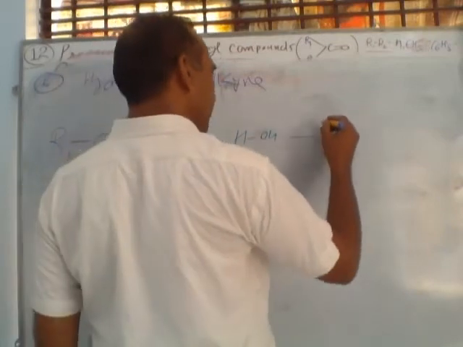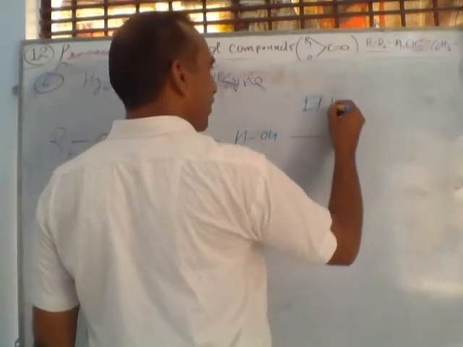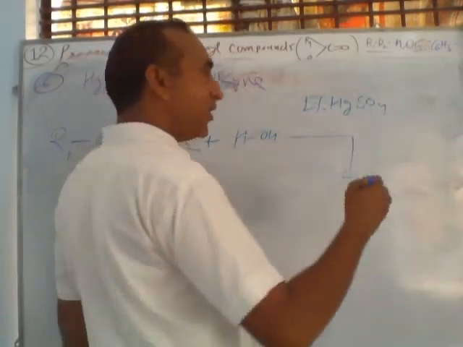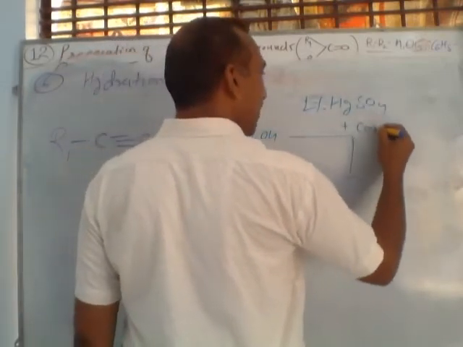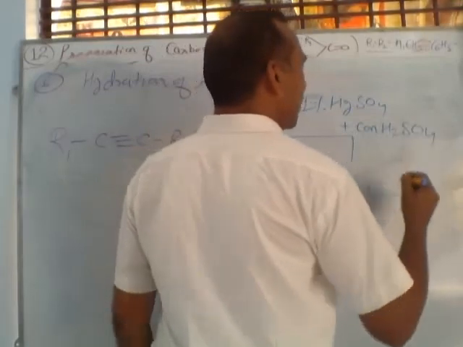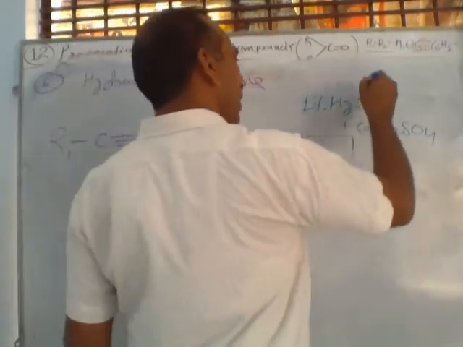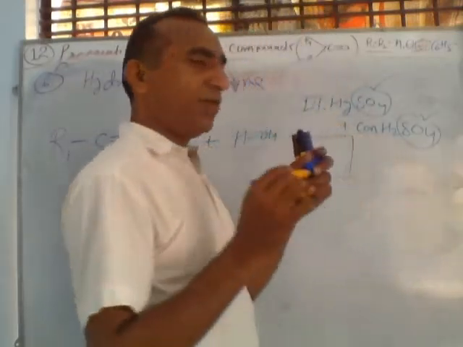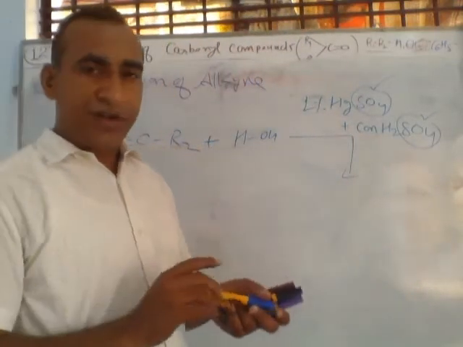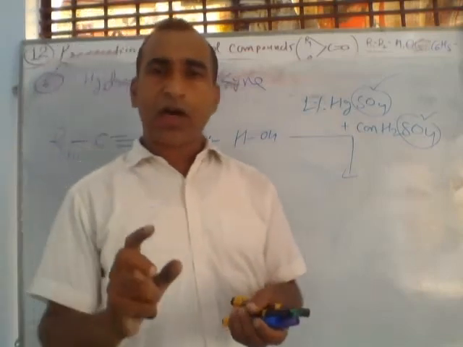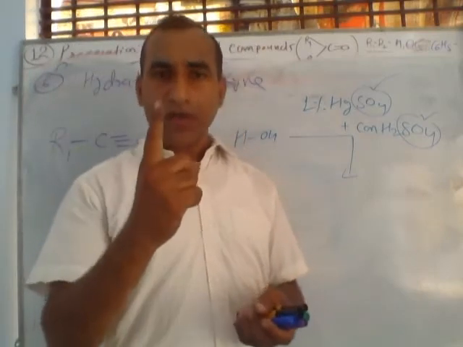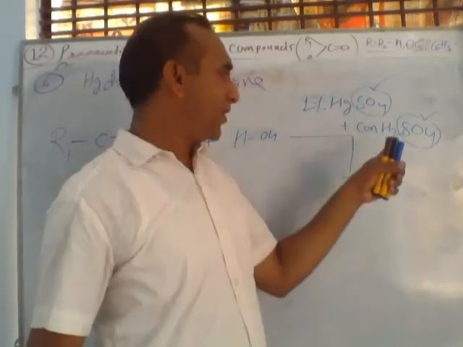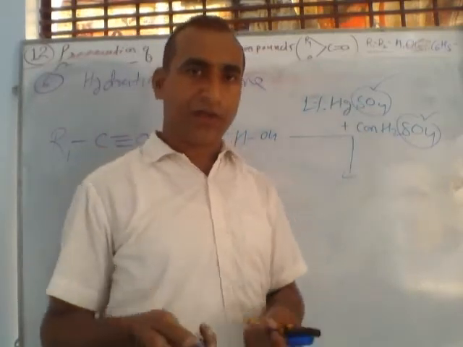Here we are using 1% mercuric sulfate in concentrated H2SO4. In sulfuric acid, you can remember here, in mercuric sulfate there is sulfate, in sulfuric acid there is also sulfate. So for remembering, in both sulfate is common. So we are using catalyst 1% mercuric sulfate along with 99% concentrated sulfuric acid.